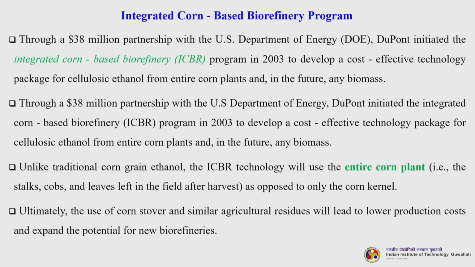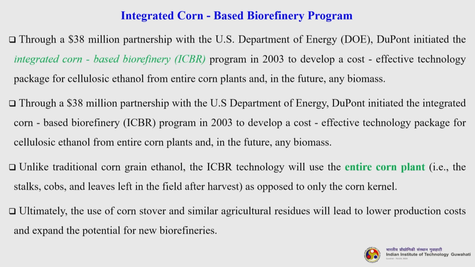The first one is the integrated corn based biorefinery program. Through a 38 million partnership with the US Department of Energy, DuPont initiated the integrated corn based biorefinery program in 2003 to develop a cost effective technology package for cellulosic ethanol from entire corn plants. Please note down again, entire corn plant, and in the future any biomass. So, they wished to develop such a protocol, which they have already developed, so they can process multiple feedstocks.